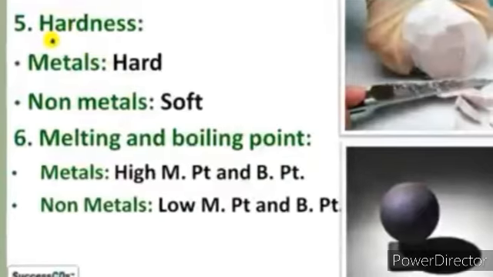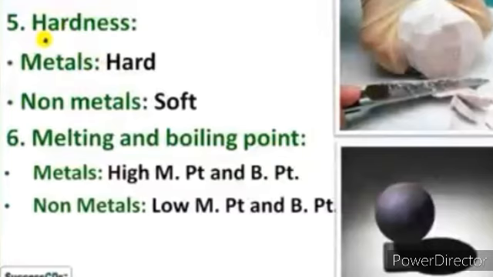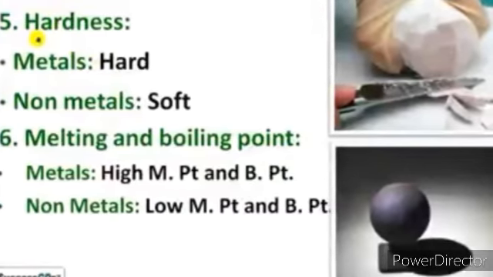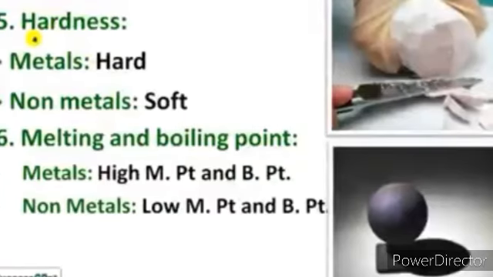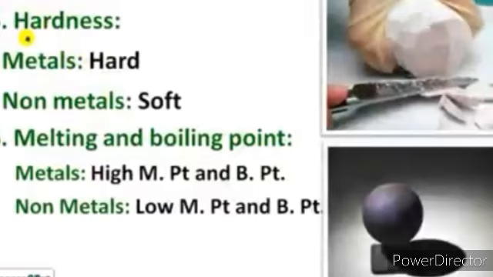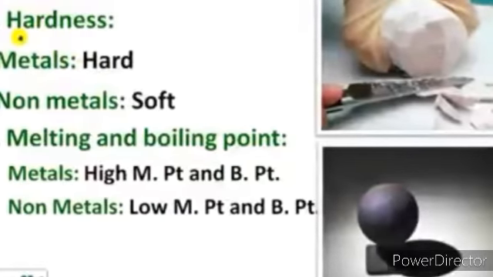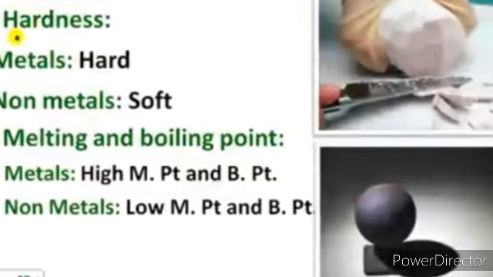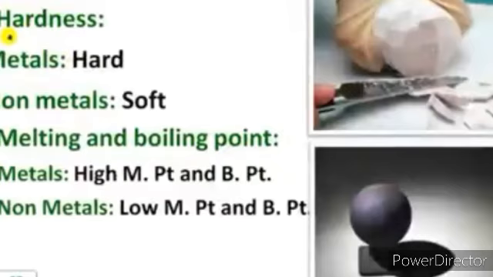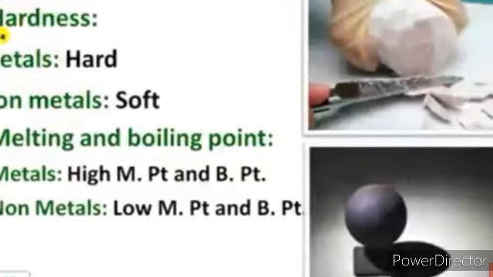If we talk about hardness, whether they are hard or not, we see that metals are actually hard and non-metals are soft in nature. But we know that we often get exceptions in all cases. We have soft metals. Sodium and potassium are so soft that they can easily be cut with a knife. As you can see in the figure, this is sodium and it is being cut with a knife. It is so soft in nature.